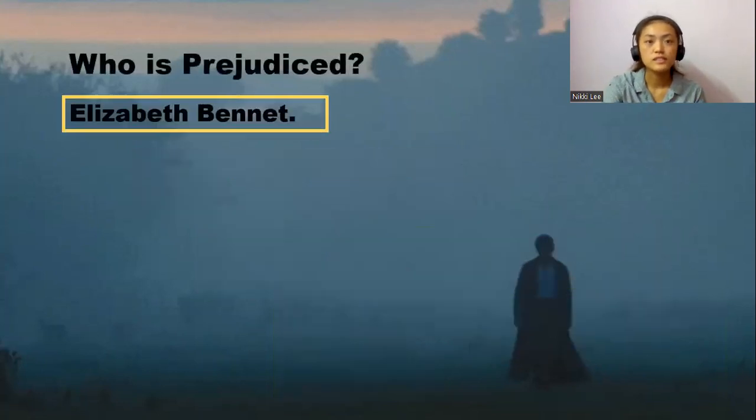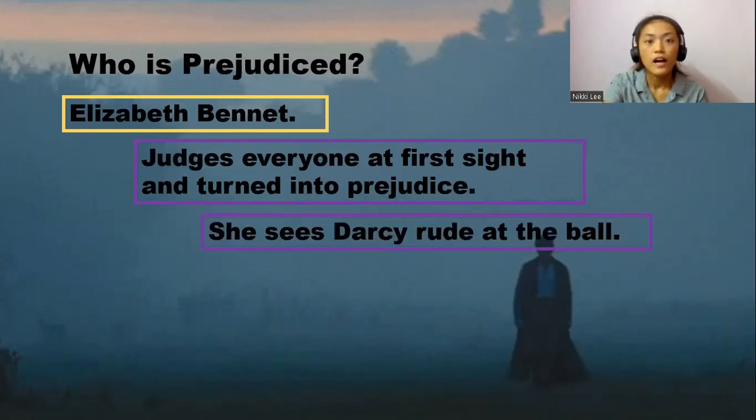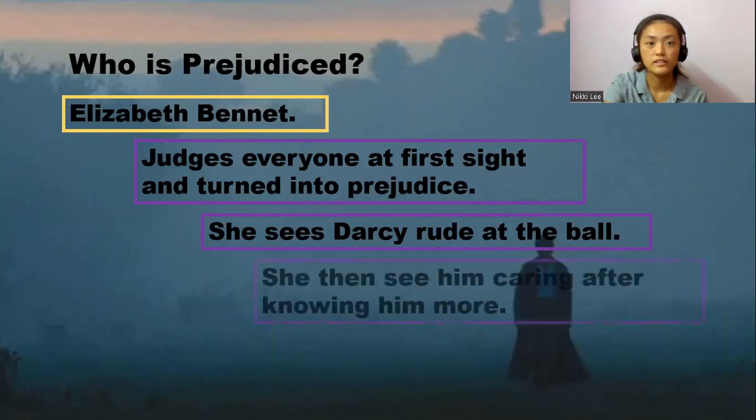And who is prejudiced? Elizabeth Bennet is prejudiced in this novel because she judges everyone at first sight, and her judgment turns into prejudice. She doesn't even consider how the other person thinks, except from what she knows or can see. So at the beginning, at the ball, she sees that Darcy is rude because he judges her as poor and not worthy to be danced with because she is not from a higher class status.